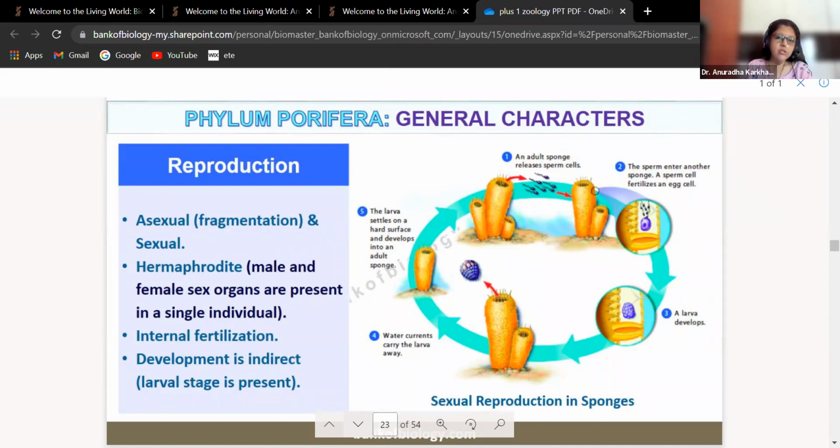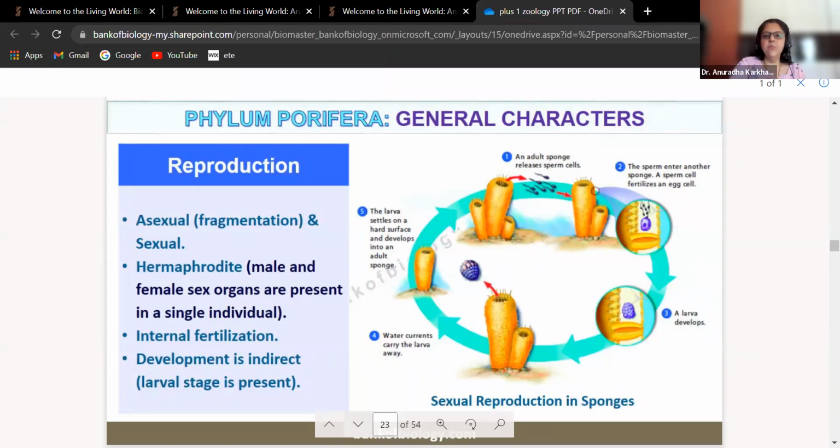So it's also going to show sexual reproduction. They are hermaphrodites, that is, male and female sex organs are present in the single individual. See, my dears, in case of plants, we use the word monoecious. And in case of animals, we use the word hermaphrodites. Right? Internal fertilization. Development is indirect. What do you mean by this word indirect? The meaning of this word indirect का मतलब होता है there are going to be several different larval stages in between. Okay, so one larval stage will look different from other larval stage.